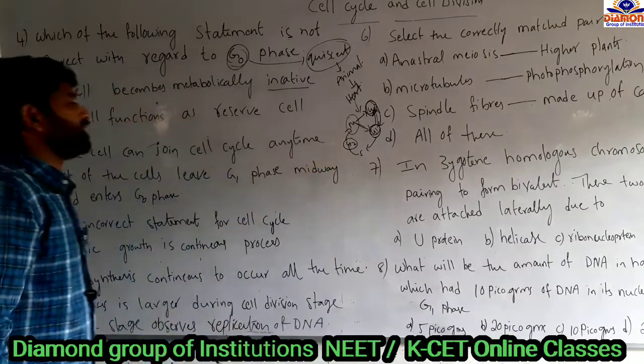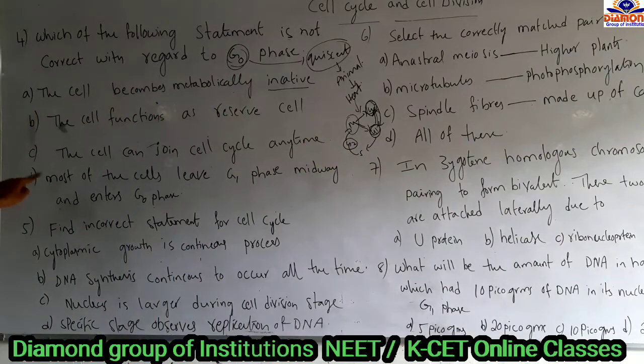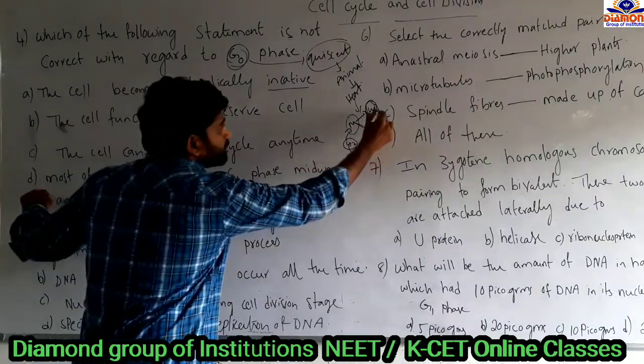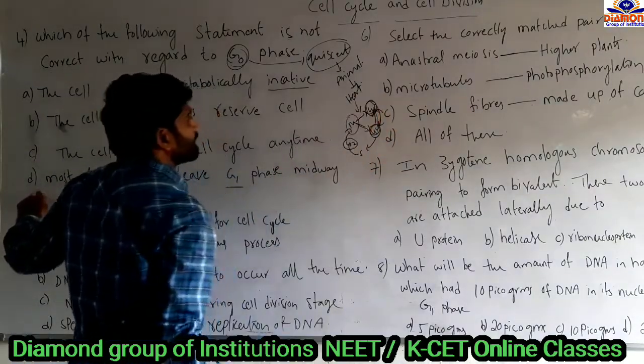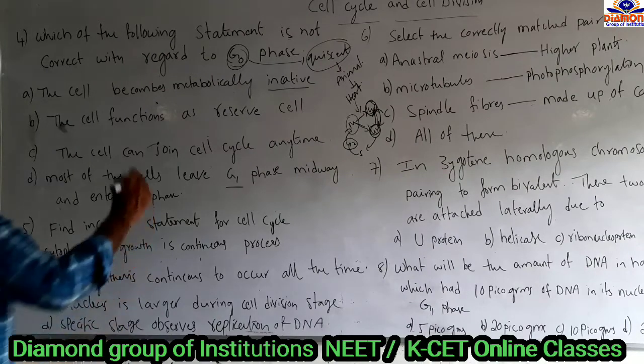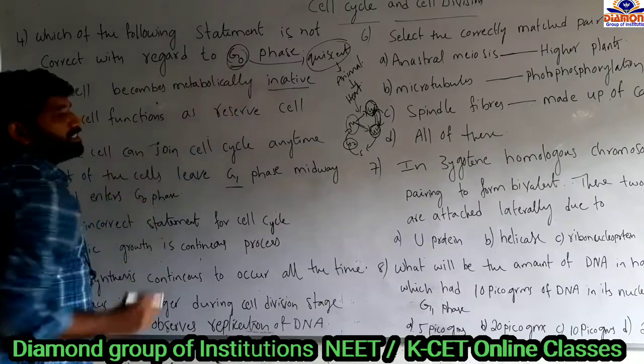So they can continue the cell cycle and cell division at any time, and most of the cells leave G1 phase midway and enter into the G0 phase. Most of the cells leave the G1 phase and can enter back into the resting state, which we call the G0 phase. So out of the given statements, which of the following statements is not correct regarding the G0 phase?